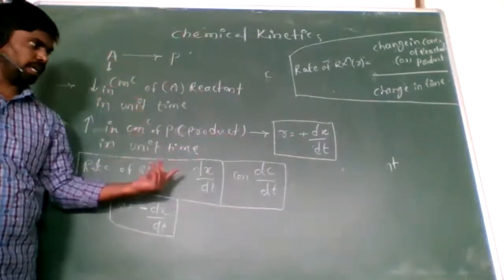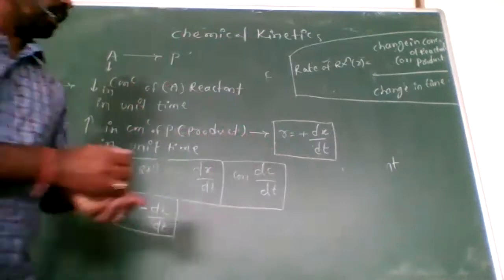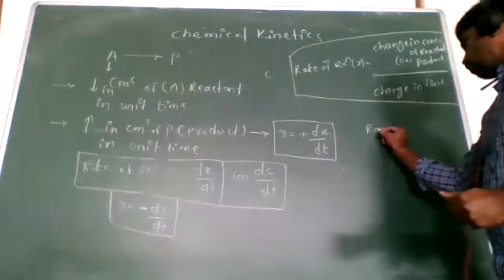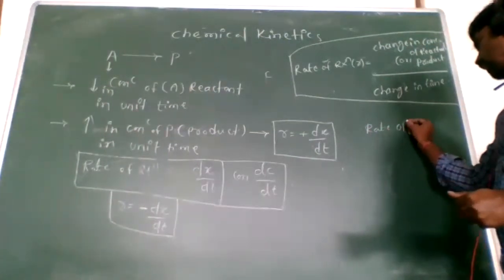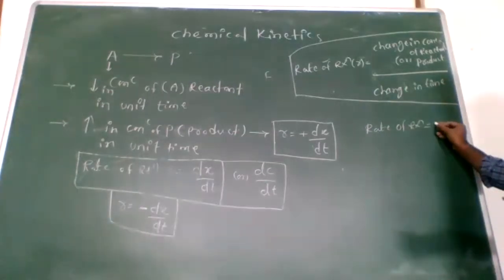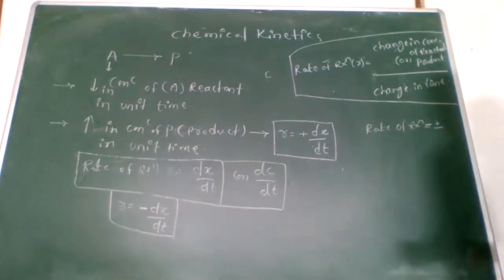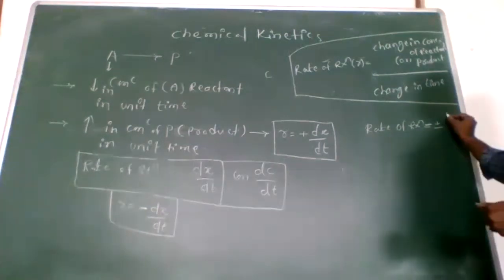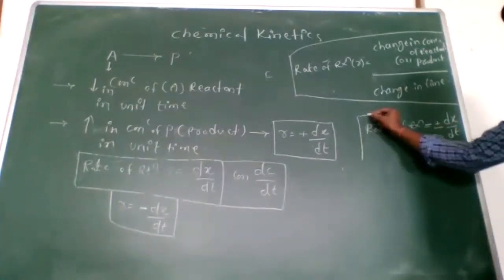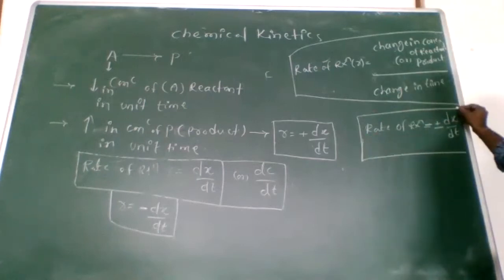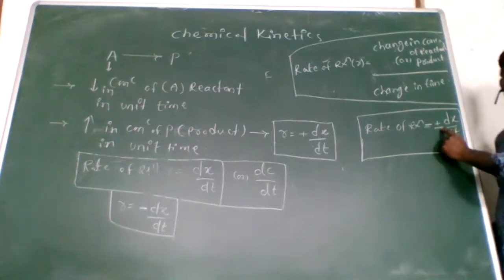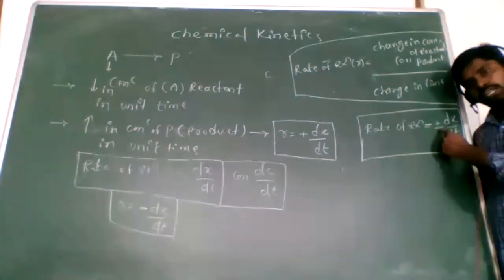So that is the rate of reaction for reactant A, reactant B. I have given a simple definition. Now I simply write the rate of reaction as equal to plus or minus dx by dt. Yes or no? How can we write the rate of reaction? Plus or minus dx by dt. What is the indication of minus? Increases in concentration of reactant.